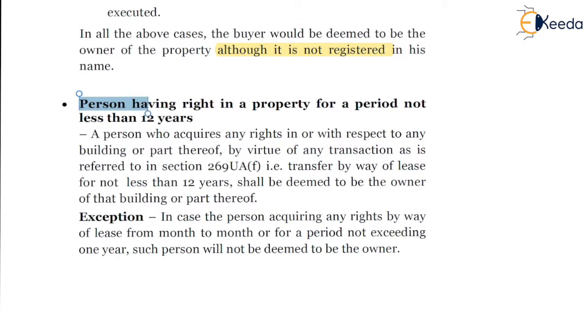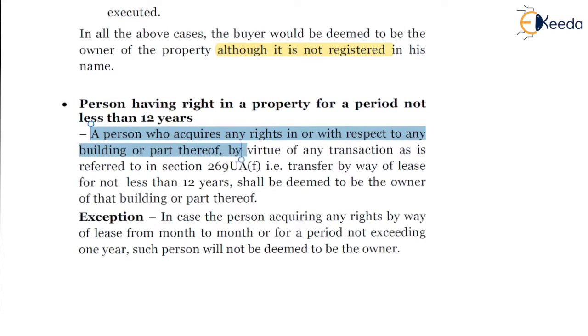Next is a person having right in a property for a period not less than 12 years. So for a period of more than 12 years, if the person has a right in that property, even if he's not the owner, then he will be deemed to be owner.